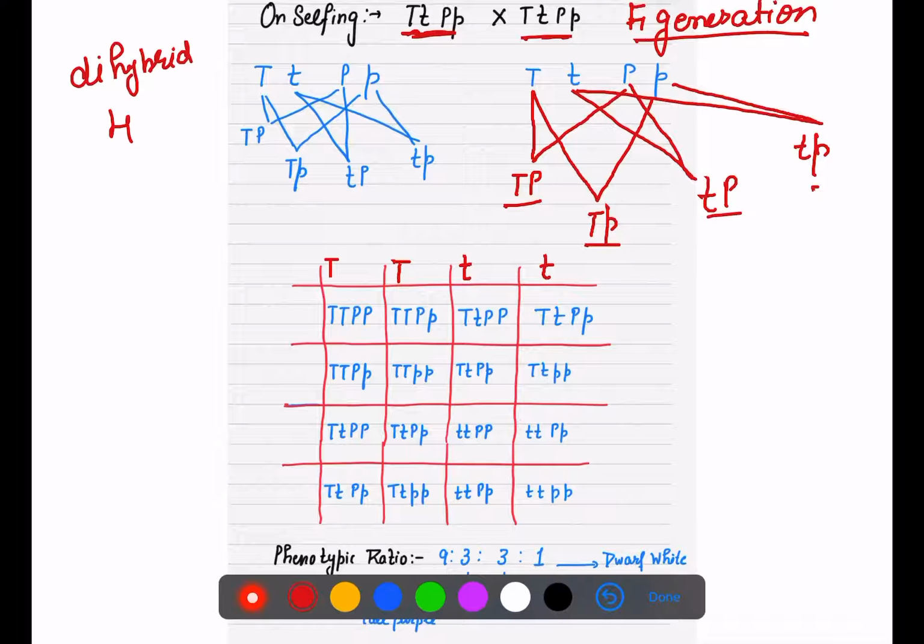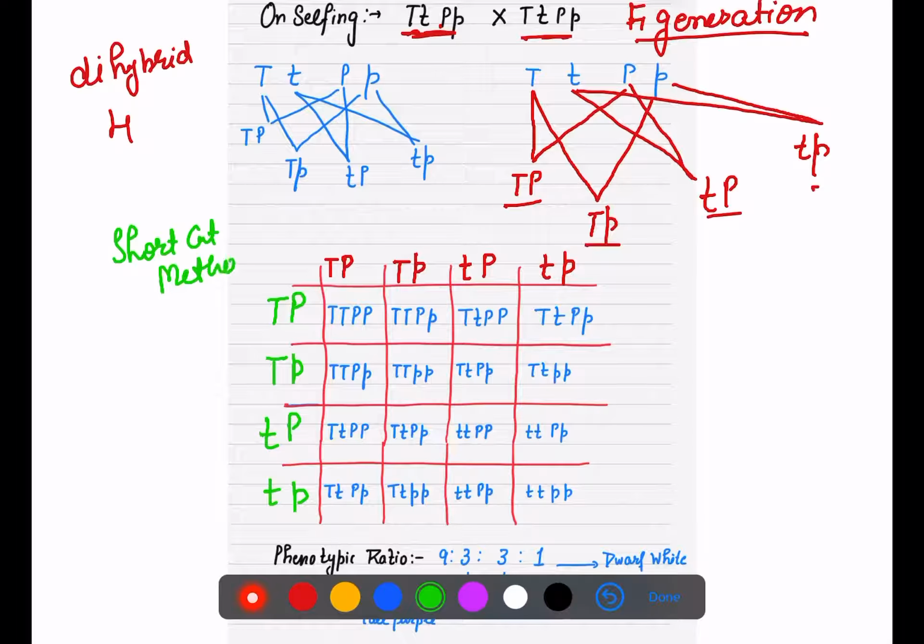Now write the second trait, dominant then recessive. You can match all these four gametes. This is the shortcut method: first write the dominant of the first trait, then the recessive of the first trait, then the dominant and recessive of the second trait.